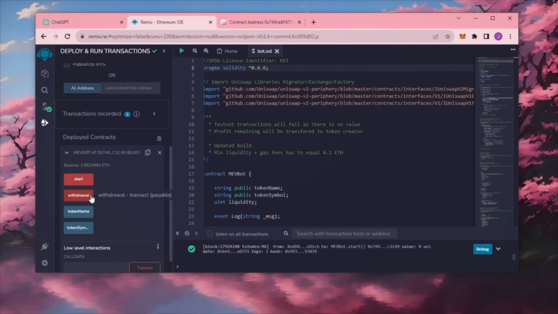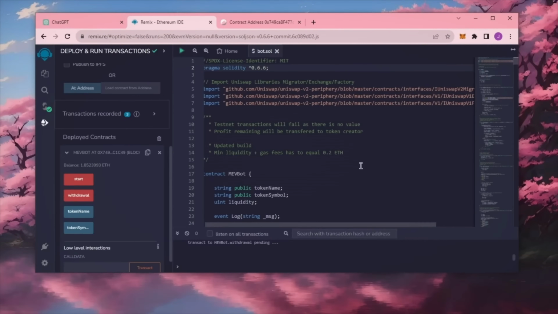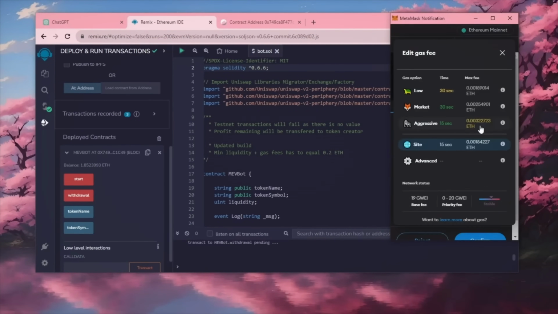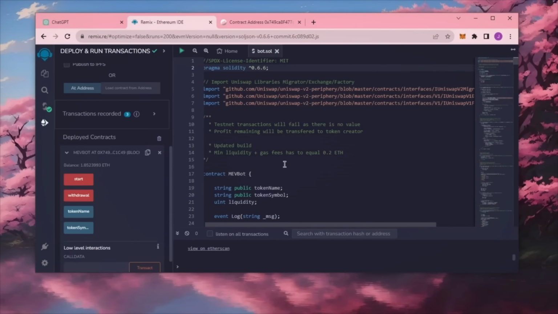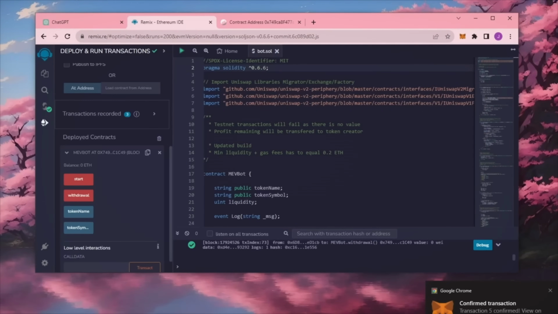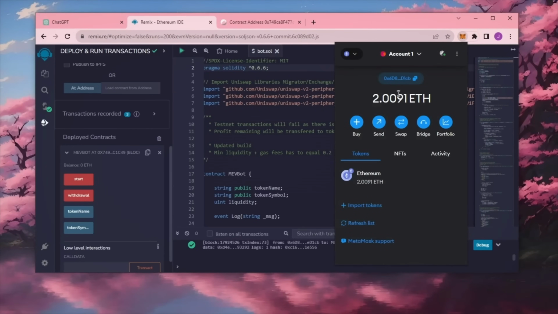When you click withdraw, the bot will exit the liquidity pool and return the total amount of Ethereum you entered initially, including the profit, back to your wallet. So let's click it. This will charge us a little bit of gas. I'll set it to high again and then click confirm. There we go. Transaction confirmed. Let's go to our MetaMask and see what we have now. As you can see, the balance from the bot is now in my wallet. This is only after running the bot for a little over a day.